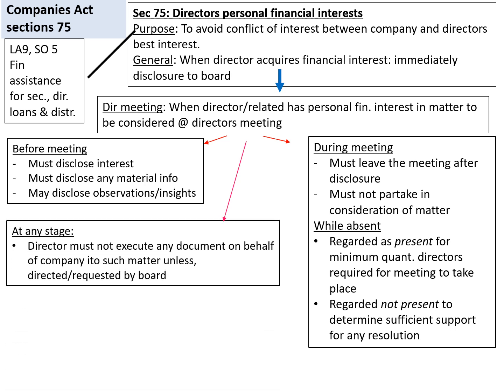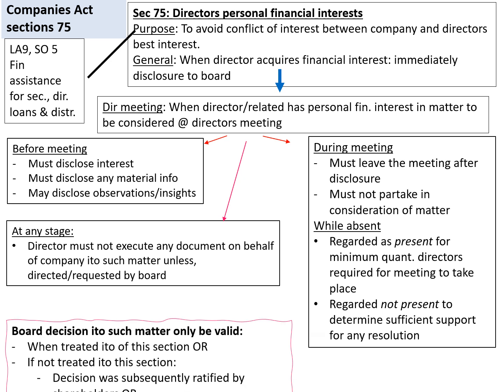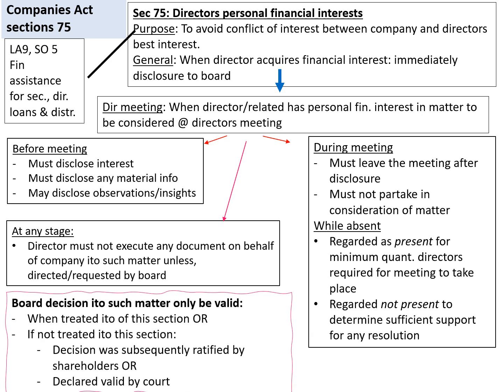At no stage is a director allowed to execute any document on behalf of the company in terms of such a matter unless directed or requested by the board. The decision of a board relating to a matter where a director has a financial interest will only be valid when the requirements of this section have been complied with, or the meeting was treated in terms of this section,